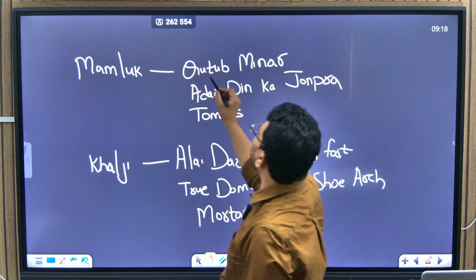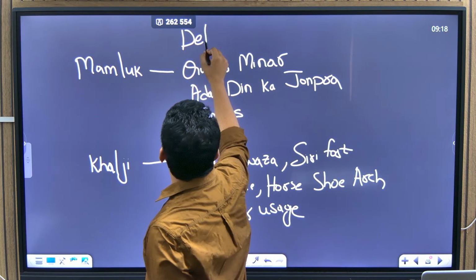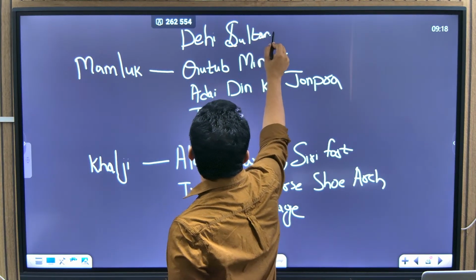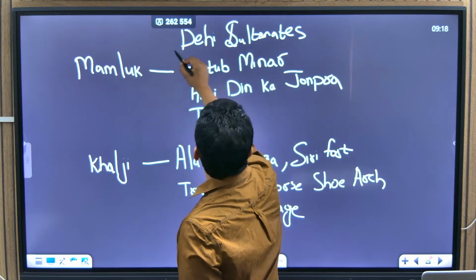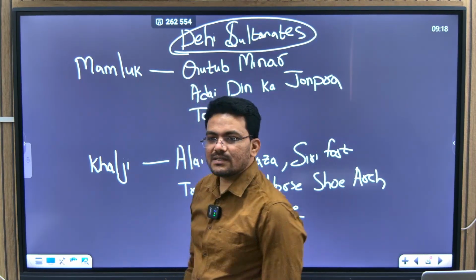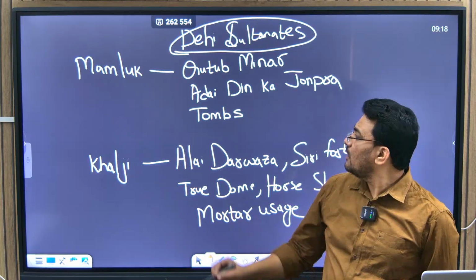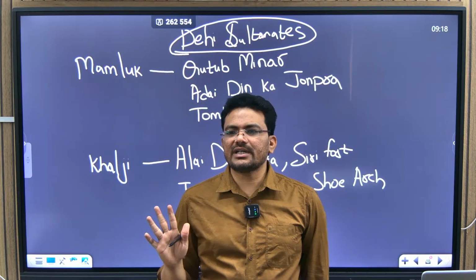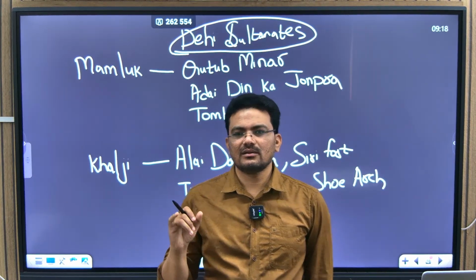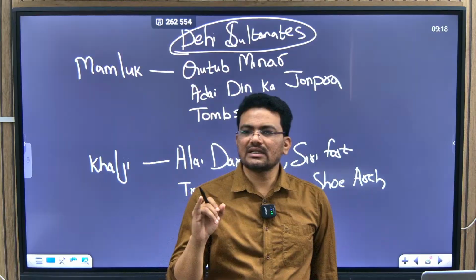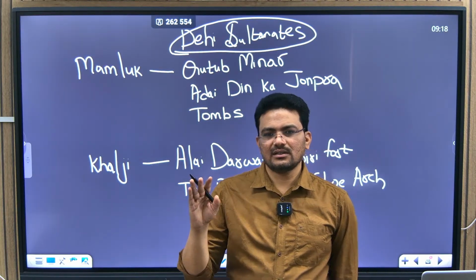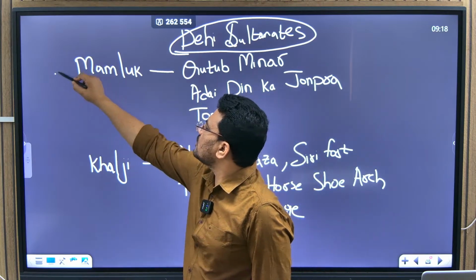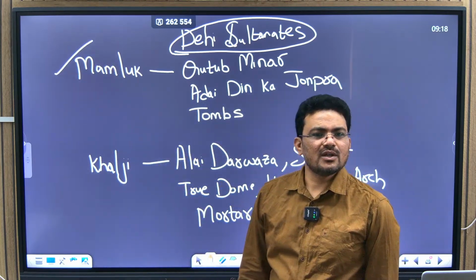So, during the Delhi Sultanate, the architecture. Delhi Sultanate, five dynasties you remember, na? Can you recall? Mamluks, Khaljis, Tughlaqs, Sayyids, Lodis. So five of them. The Mamluks are the ones who came first.